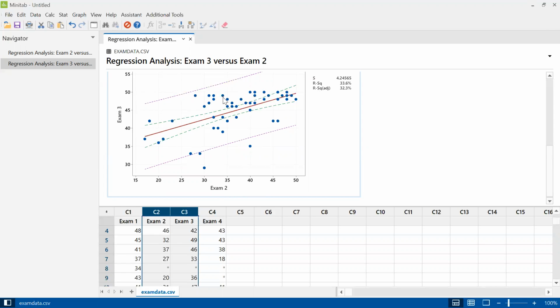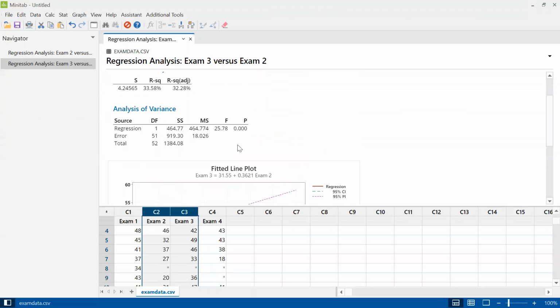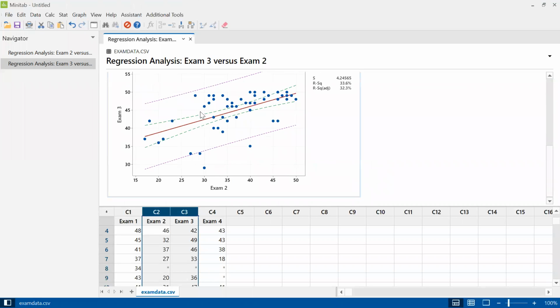So when I say things settle into a line, it shouldn't be a horizontal line. If the line is horizontal, then it doesn't matter what the x-coordinate is. The y-coordinate always comes out the same. A pattern should be a line that actually has some positive slope to it, or possibly negative slope to it. That would mean that you would change your guess based on the x-coordinate. And if the dots were very much sorted into a line, then that guess should be pretty good. But this time, our r-squared is still down in the 30s, very bad. Our guess based on this line is not going to be very good.